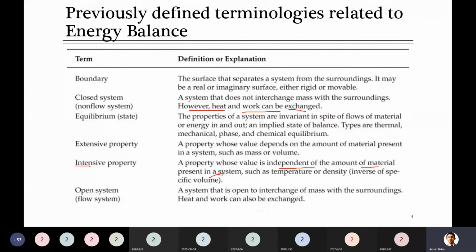Another example is density, as he mentioned here. Just look, you have water available at the same temperature. Either it is 1000 kg or 1 kg. Does its density remain the same or change?